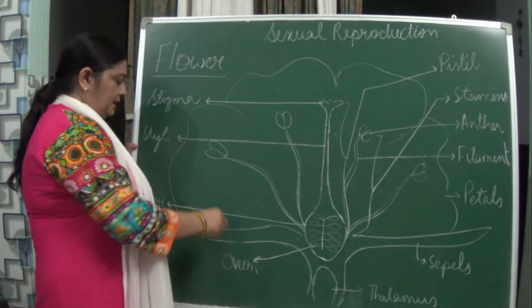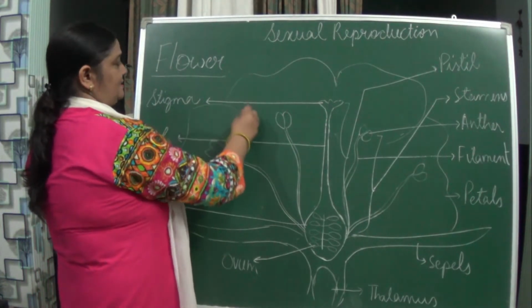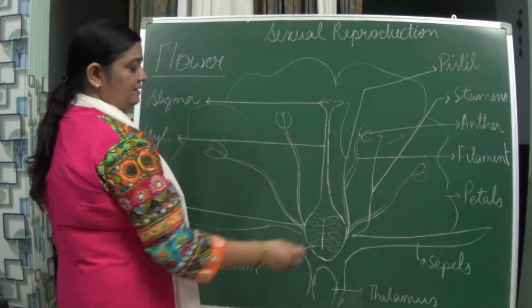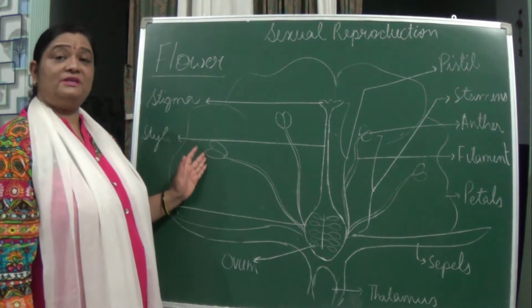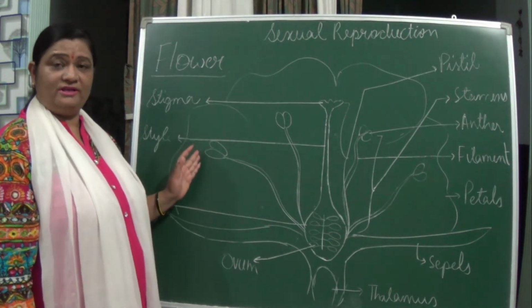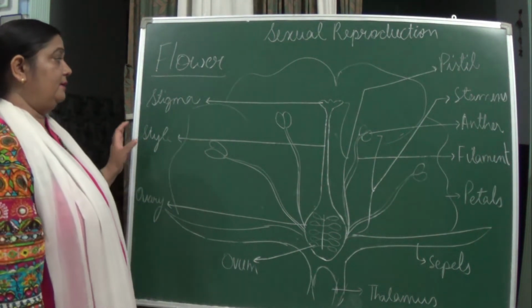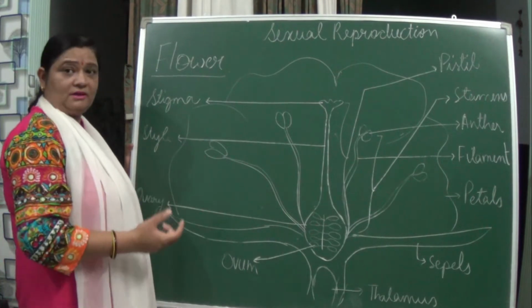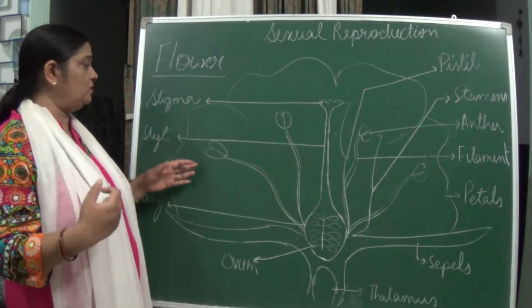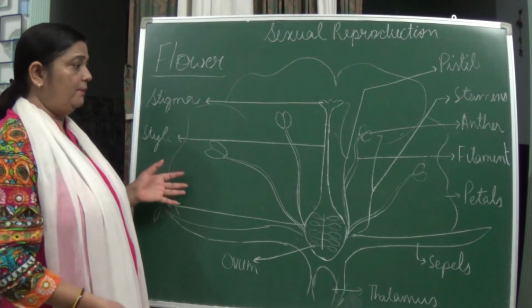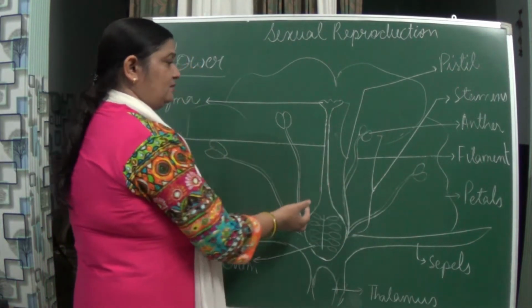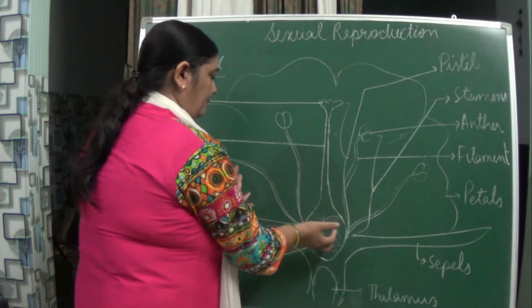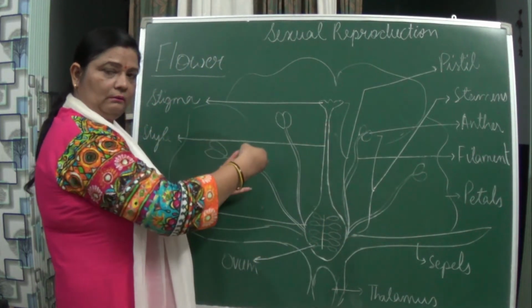Now next are the petals, okay. These petals are very colorful, isn't it? And different colors are also present. Actually, what is the function of these petals? First, both the reproductive parts, the male and female, are embedded inside it only, okay?